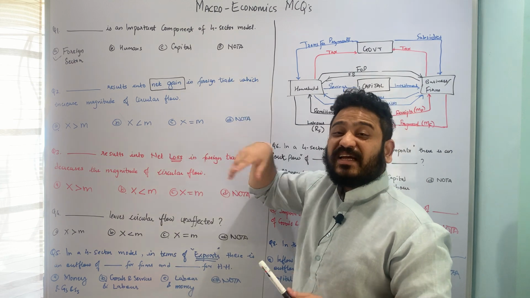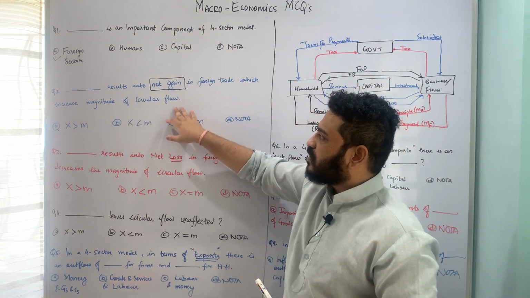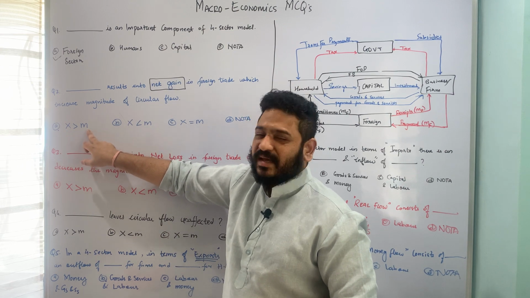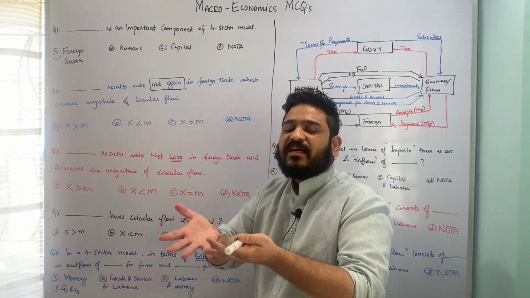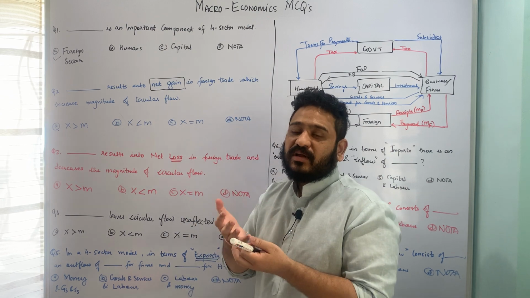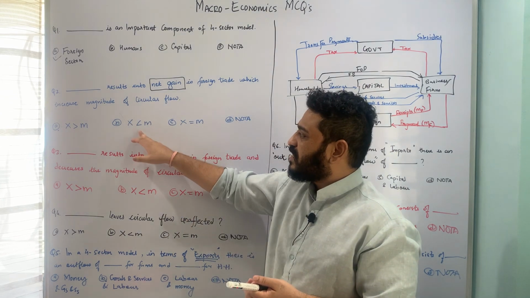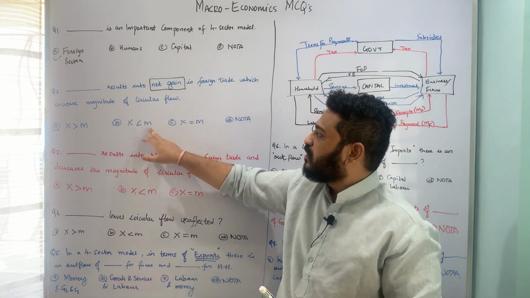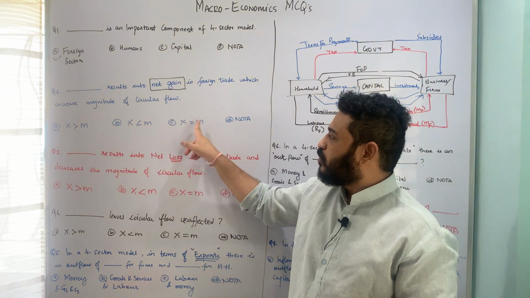It will happen if exports are greater than imports. That means what you are selling is more as compared to what you are importing. The second option is exports are less than imports. Then we have exports are equal to imports, and none of the above.